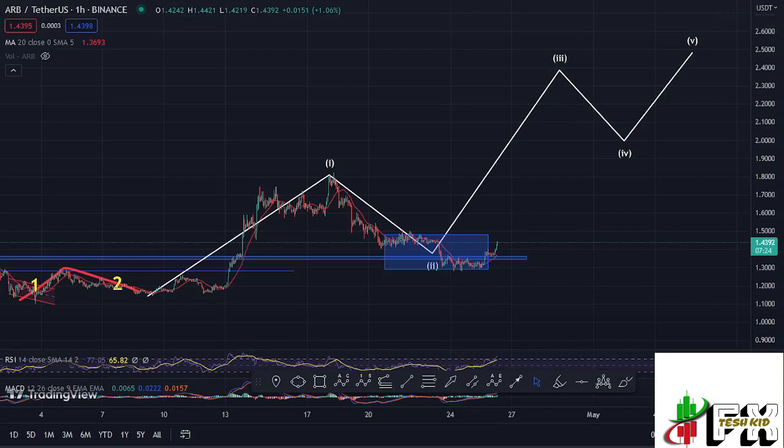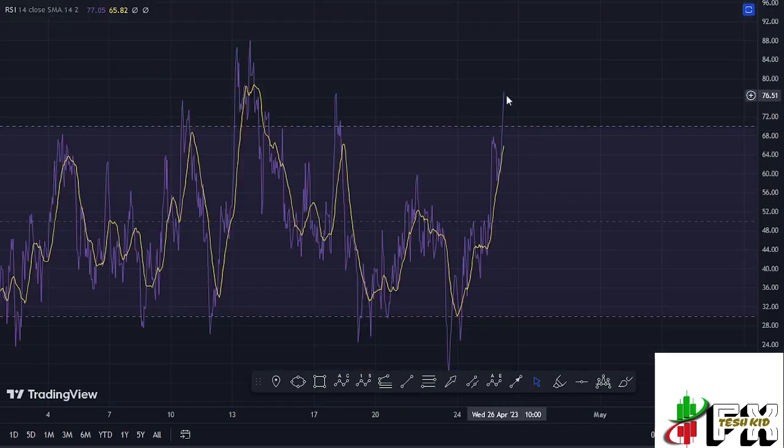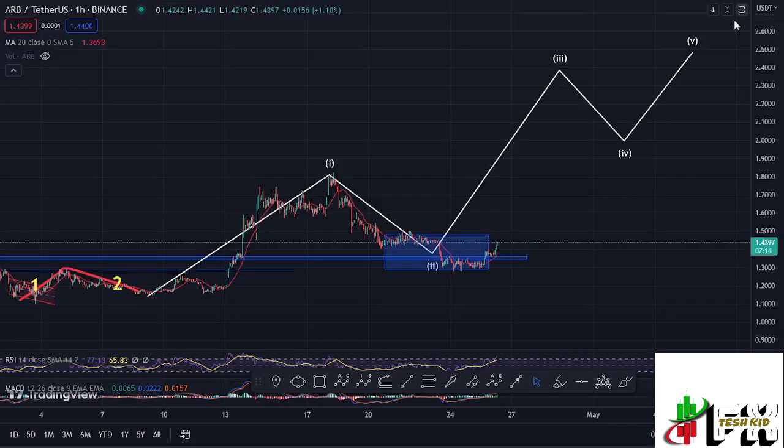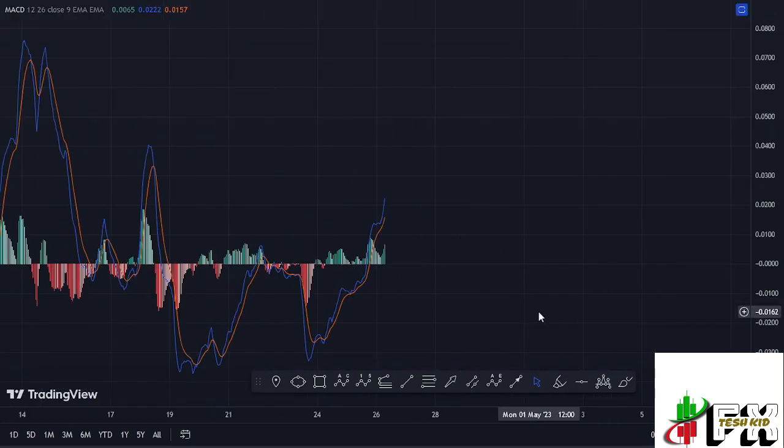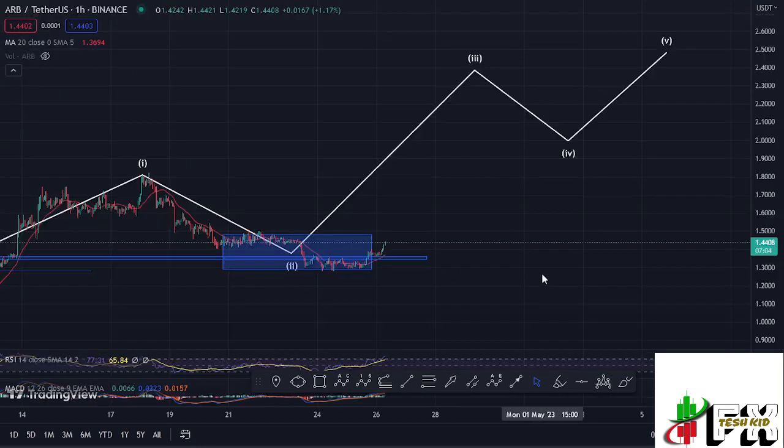And also taking a look at the indicators on the RSI, we are trading at around the 77 mark, and that means we have managed to get into the overbought region here on the 1-hour RSI. Also taking a look at the MACD, we have been able to print a bullish cross, fully supporting higher prices. So let's be patient and see how that plays out, and I'll be keeping you updated.